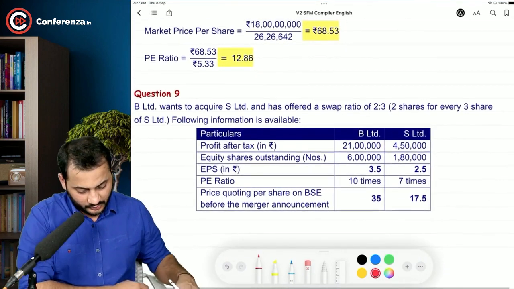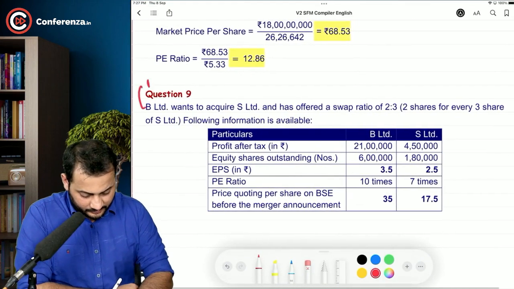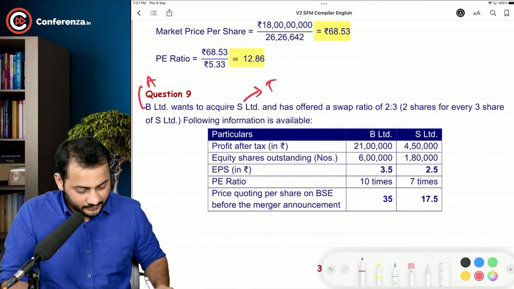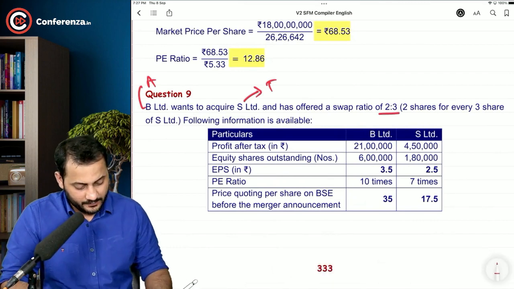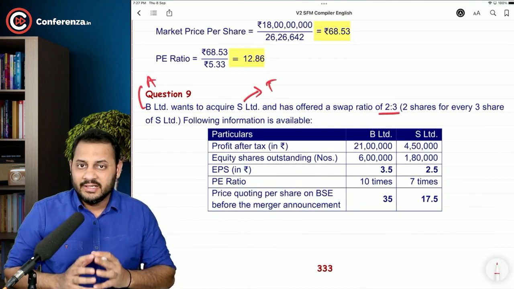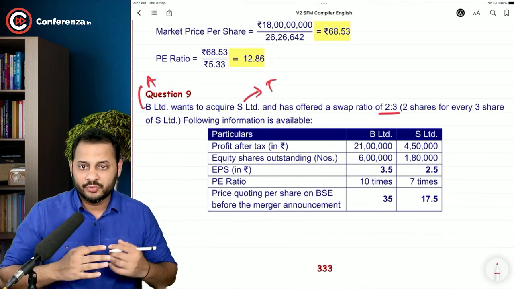So this is the acquirer company and this is the target company, and the swap ratio that has been agreed is 2:3. That means for every 3 shares of S Limited, 2 shares of B Limited will be offered to them.